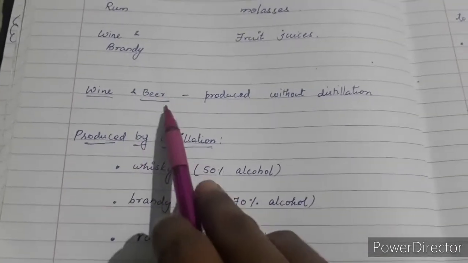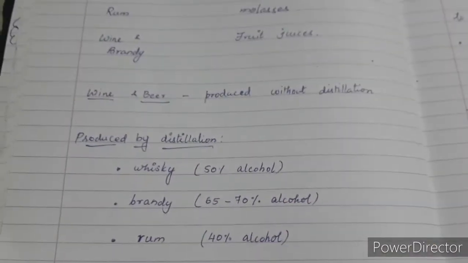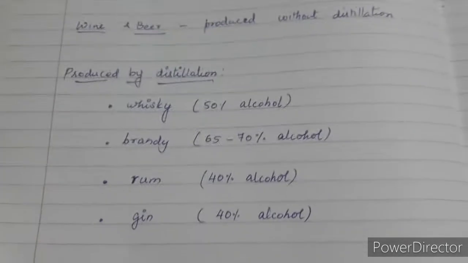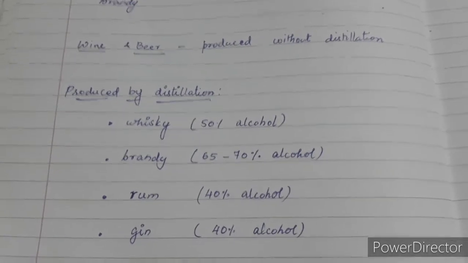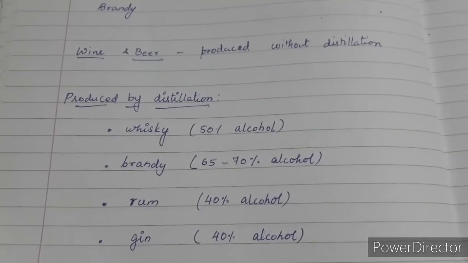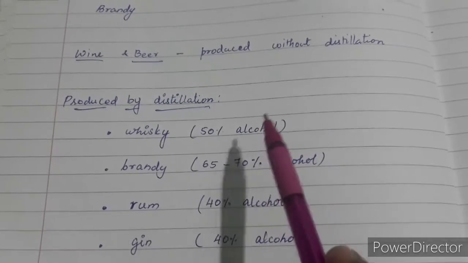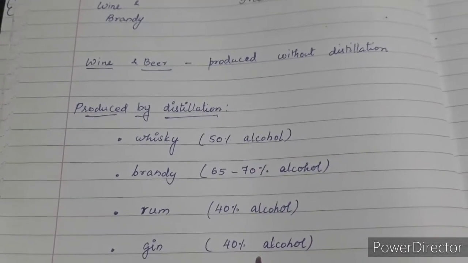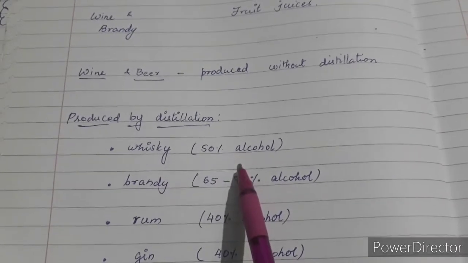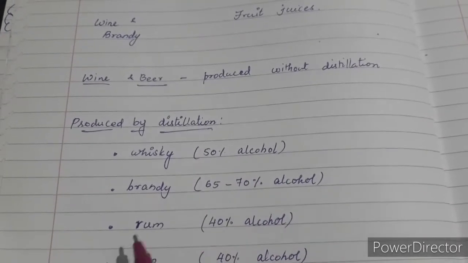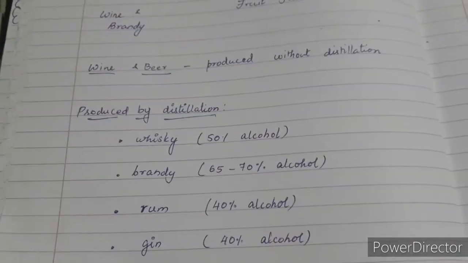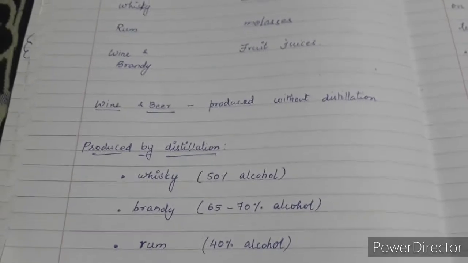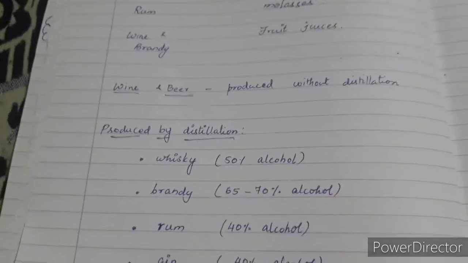Look at wine and beer, these are produced without distillation, so alcoholic content is lesser. Those produced with distillation, whiskey, brandy, rum and gin, you could see that the alcoholic concentration is higher in them. Whiskey has 50% alcohol, brandy 65 to 70%, rum 40%, gin around 40%. So these are various types of alcoholic beverages we are getting.